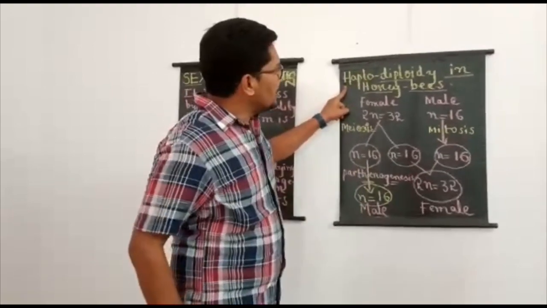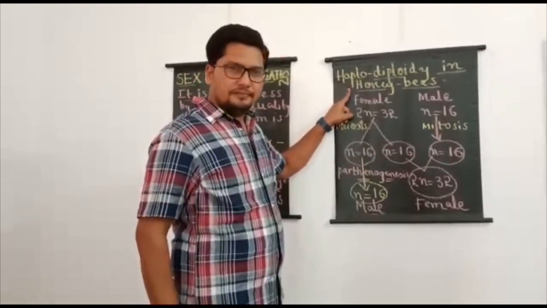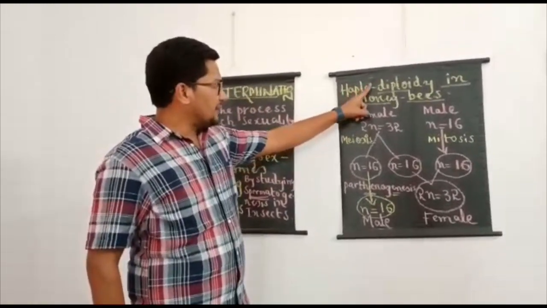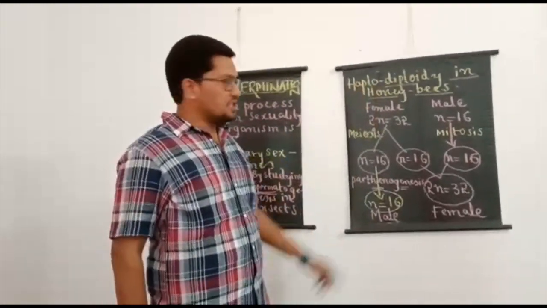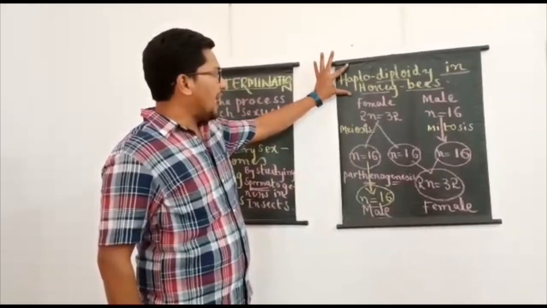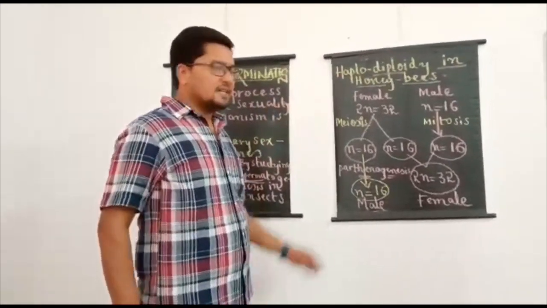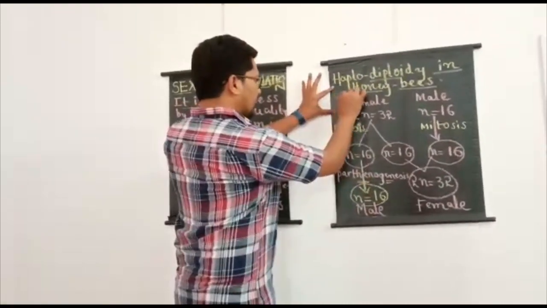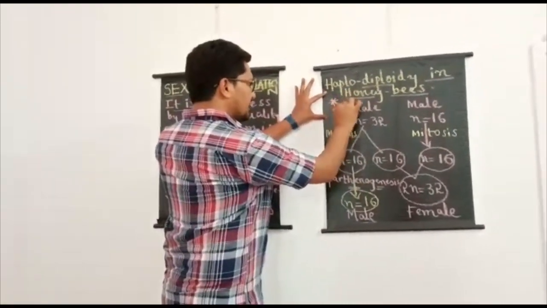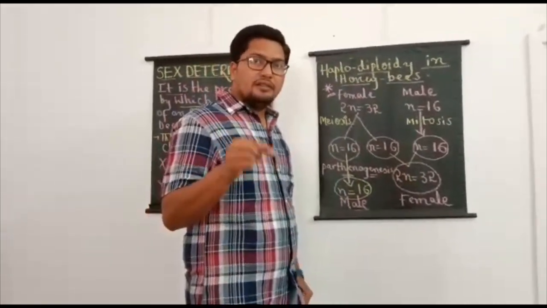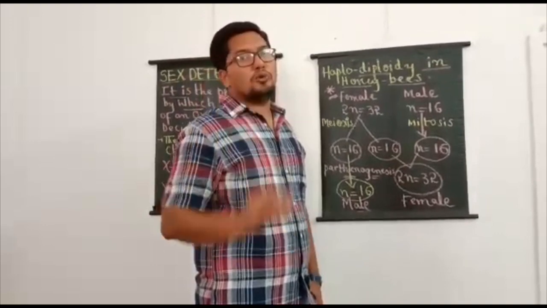One more special type of sex determination discussed in the syllabus, that is haplodiploidy type of sex determination in honeybees, or simply we can call this haplodiploidy in honeybees, and it's very important for competitive exams. It is one very special type of sex determination which is based on difference in number of sets of chromosomes.